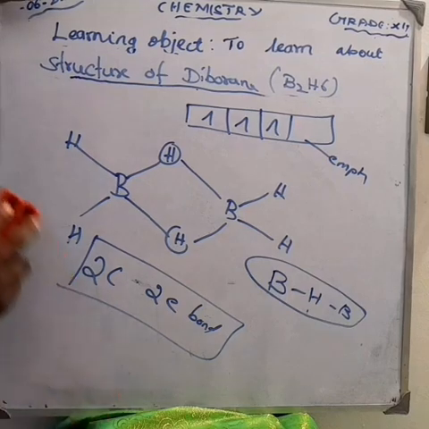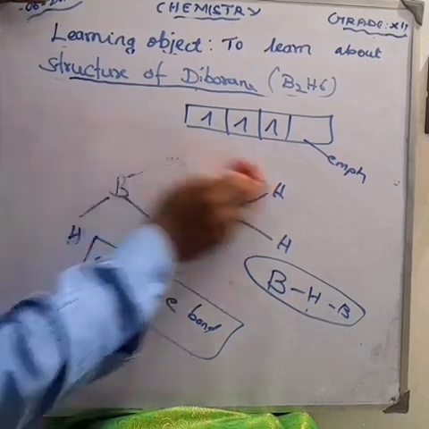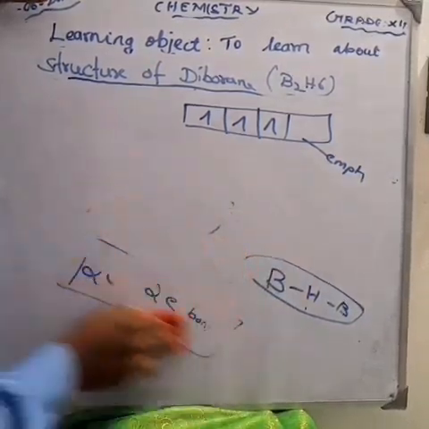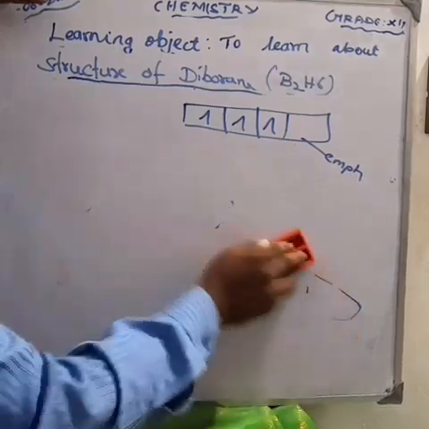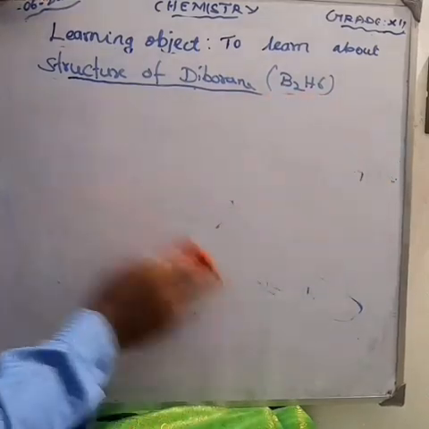Try to learn at least five or six points. First you have to write the electronic configuration, and also make one empty space. Am I right? One empty space there. That is what we are saying, unhybridized.